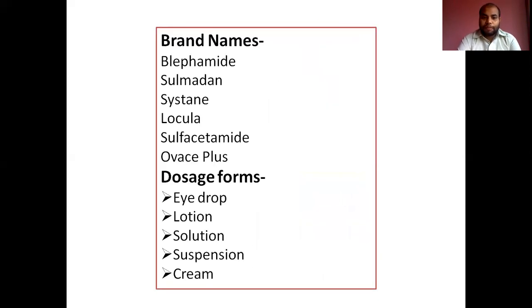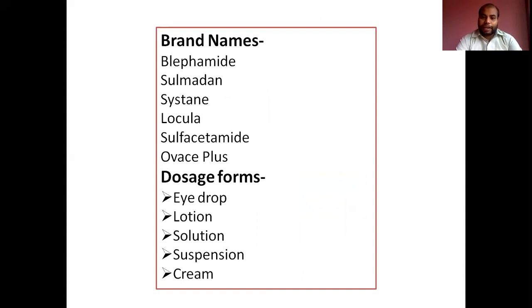So let's talk about the brand names. This is available as Blephamide, Sumal, Sulmadine, Cysteine, Locula, Oves Plus, and sometimes in generic form also. Sulfacetamide is a generic name. You can write sulfacetamide ointment or sulfacetamide gel, which is very useful in ocular infection as an ophthalmic product to prevent infection of the eye.